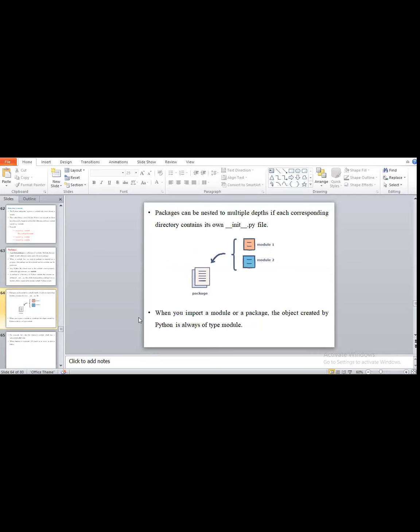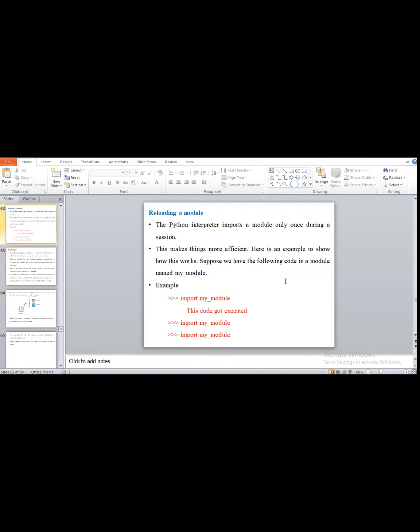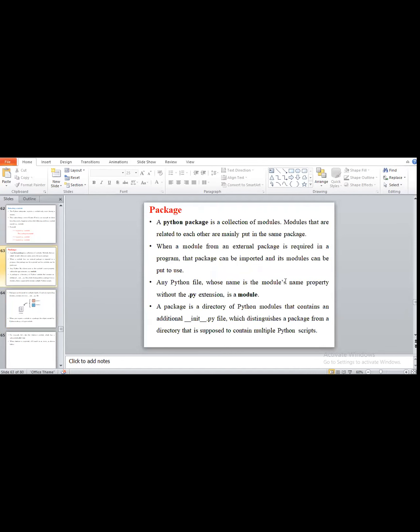So this is actually a simple Python program. Any doubt regarding packages? This is also a theoretical part, because a package is the collection of modules. Any doubt regarding any packages?